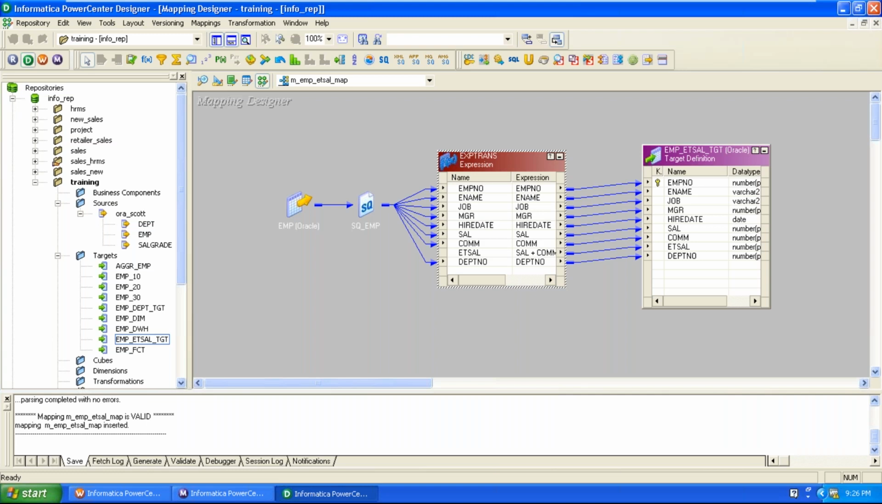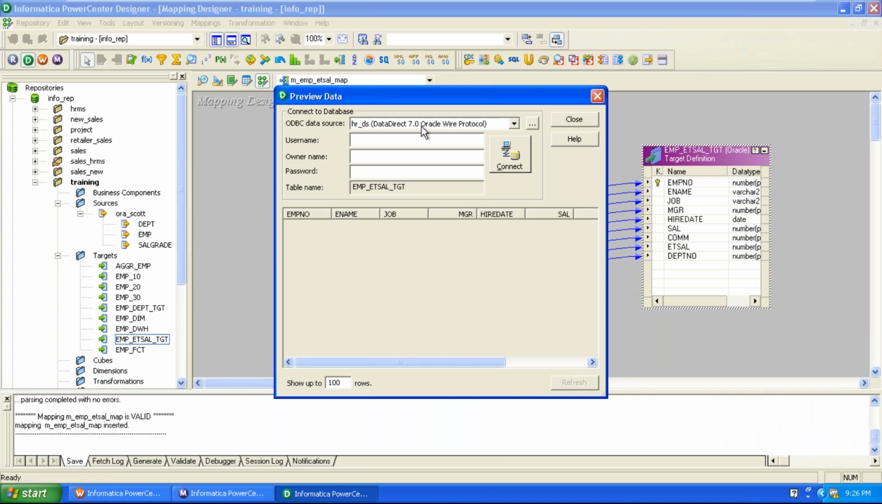In the expression transformation, data is processed at a very detailed level, on a row by row basis. No rows are reduced in the expression transformation. But here you can preview the data loaded in the target table through this expression transformation. What happened?